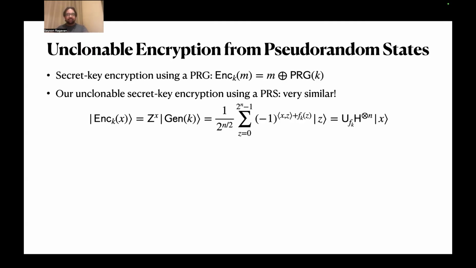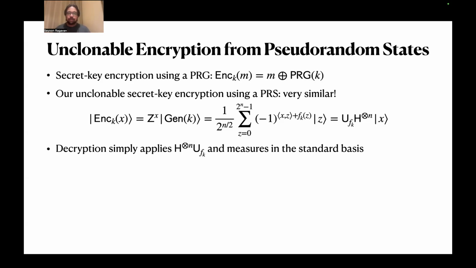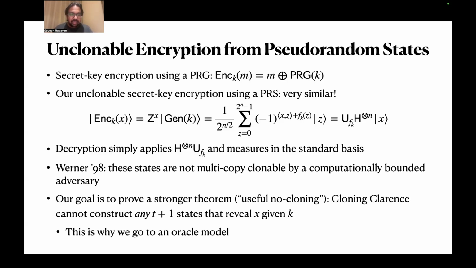What this looks like, if you work out the calculation, is U_f H^{⊗n} |x>, rather than |0>. Okay, so this is it. And then decryption: the decryptor knows what f is, so they can apply U_f to cancel that out. And then they just apply a Hadamard gate, and then they have |x>, so they can just measure in the standard basis. So super simple, that's our construction.